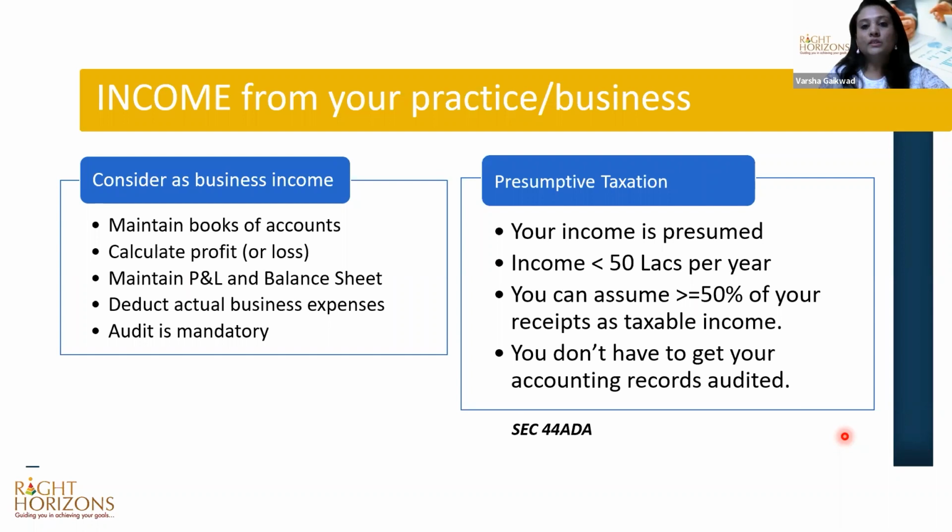Now, first, let's talk about presumptive taxation. If your annual total income, I'm talking about total income, all the incomes put together, does not exceed 50 lakhs per year, then you can easily opt for presumptive taxation. In this taxation, your income is presumed. That means you can straightforward declare that out of your annual total turnover, 50% is your profit, and on that profit you're going to pay tax. This comes under Section 44ADA.